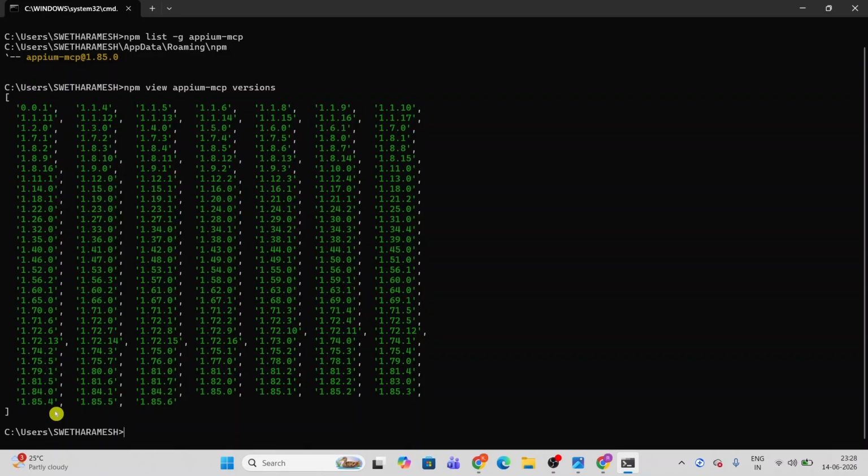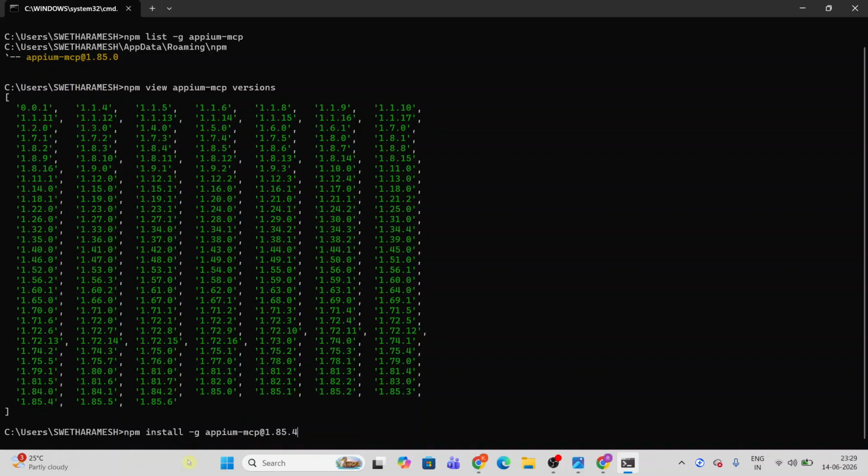So what command do we have to use to upgrade? To upgrade, we have to use npm install -g appium-mcp@1.85.4. The version ID is 1.85.4. You have to note it here.